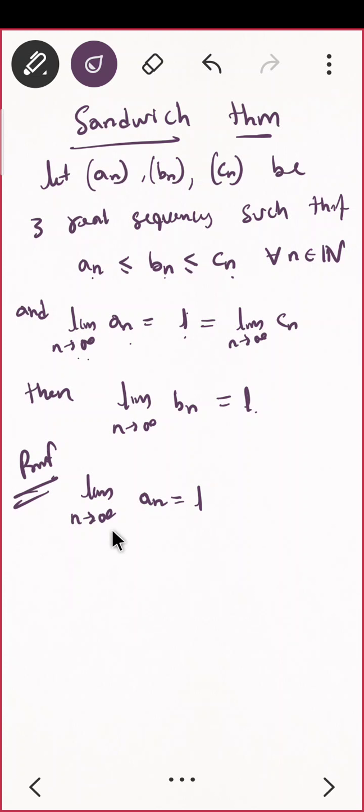Nobody. Sweta. Just tell me the definition of this.